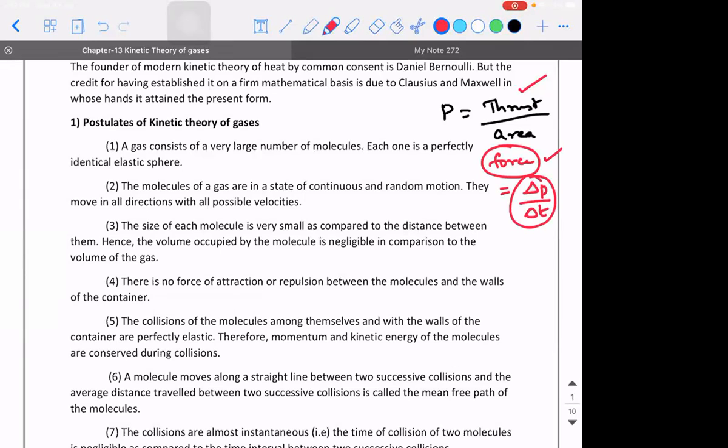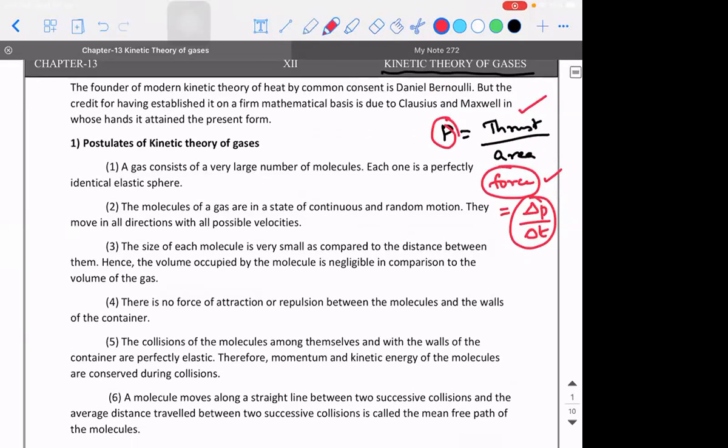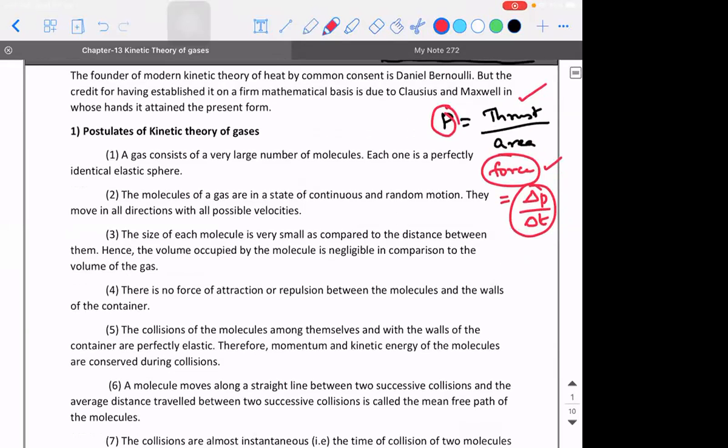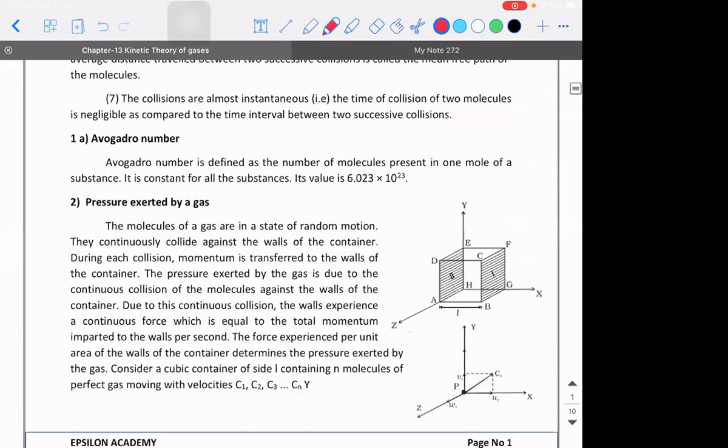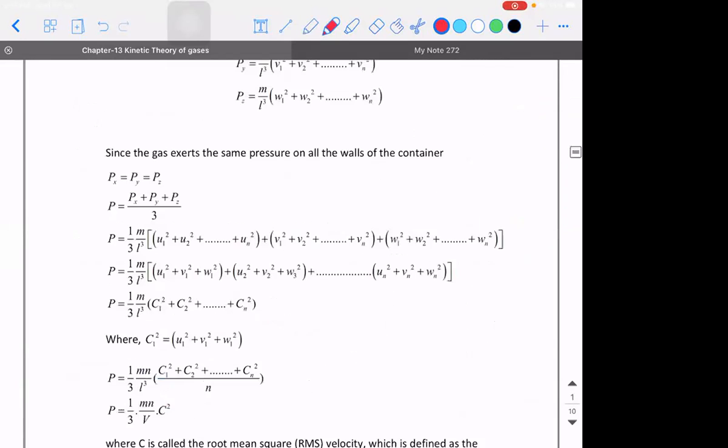Now comes an important question. If somebody asks you, how do you calculate the pressure exerted by an ideal gas in a container? That is what is going to be taken into consideration. It's a big derivation.